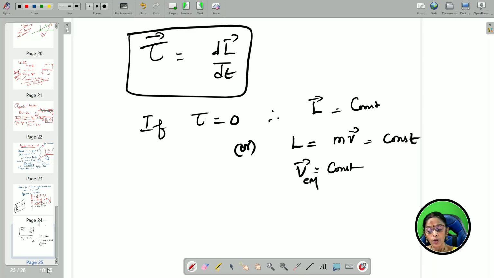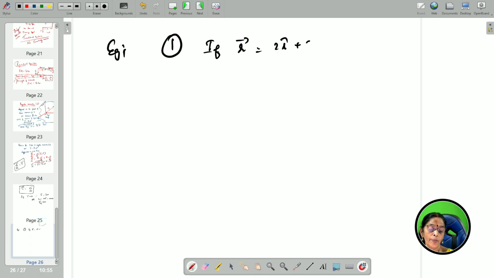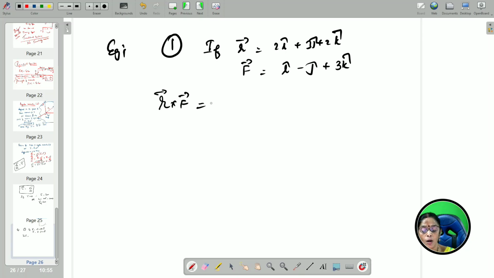So, now how to find out torque mathematically. Suppose, for example, I am giving you one sum. If r vector is equal to 2i plus 3j plus 2k, and F vector is equal to i minus j plus 3k, then find r cross F, that is nothing but torque.